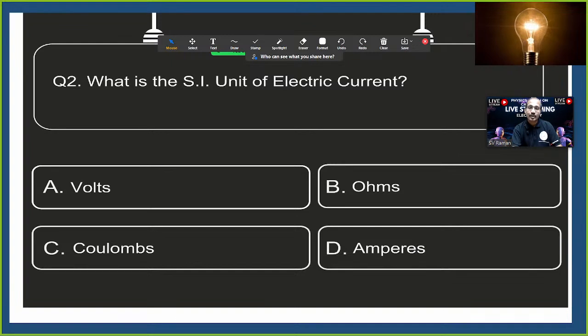Now, what is the SI unit of electric current? Volt, ohms, coulombs, ampere. Electric current, just as we defined, I is equal to Q by T, the flow of charged particles in unit time. Current we measure in amperes. Option D.